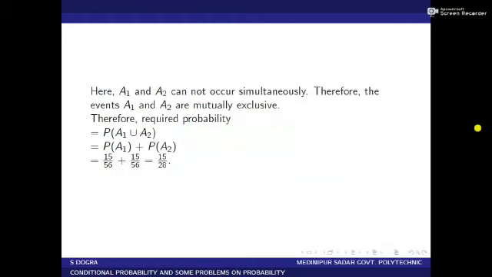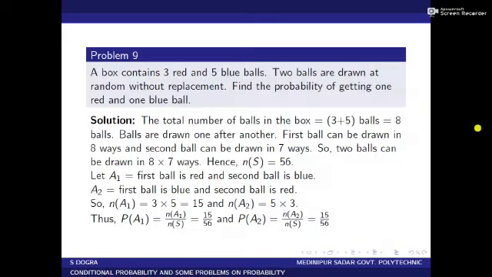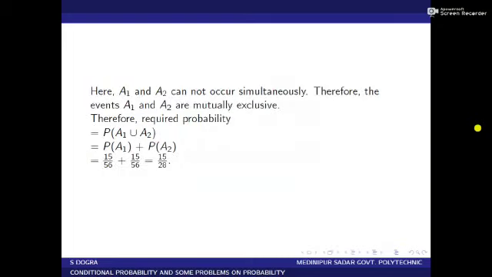In case of mutually exclusive events, the probability of the union event equal to sum of their individual probabilities. So actually our required probability is equal to P of A1 union A2, which is equal to P of A1 plus P of A2, as a result of mutually exclusive events.